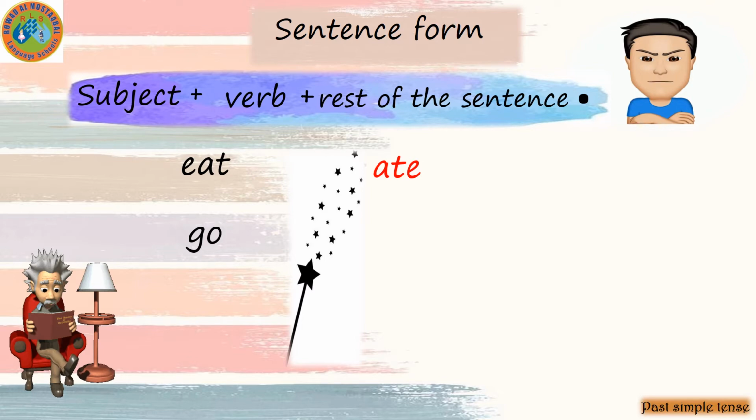In the past, went. Another verb, buy. In the past, bought. So, with the irregular verbs, or naughty verbs, we will make a magic.